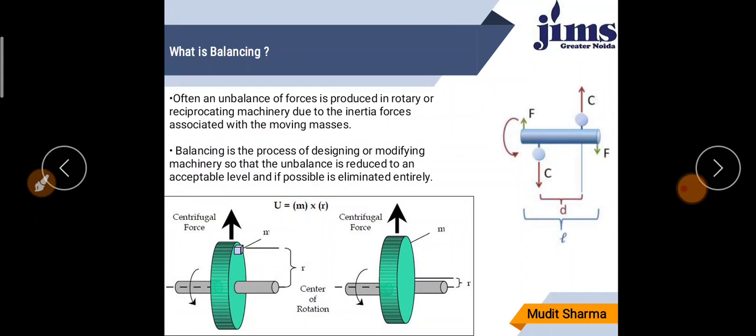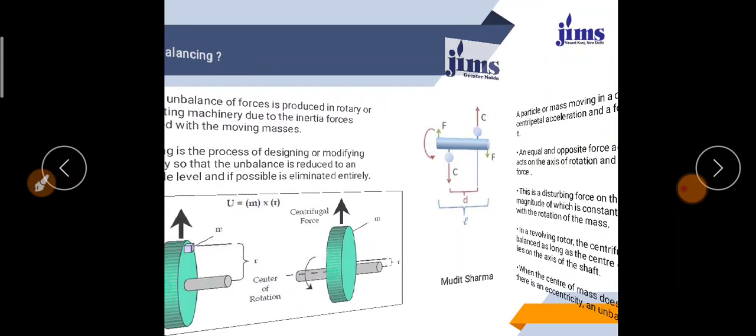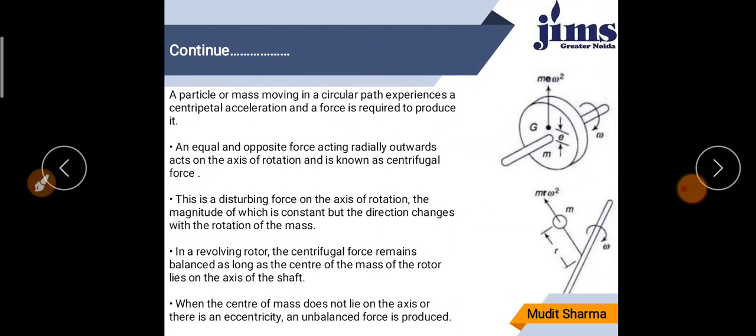So it is very essential to balance the unbalanced force caused by the rotating mass, in order to minimize pressure on the bearings when an engine is running, because these unbalanced masses may cause dangerous accidents, etc. Here you can see a figure.